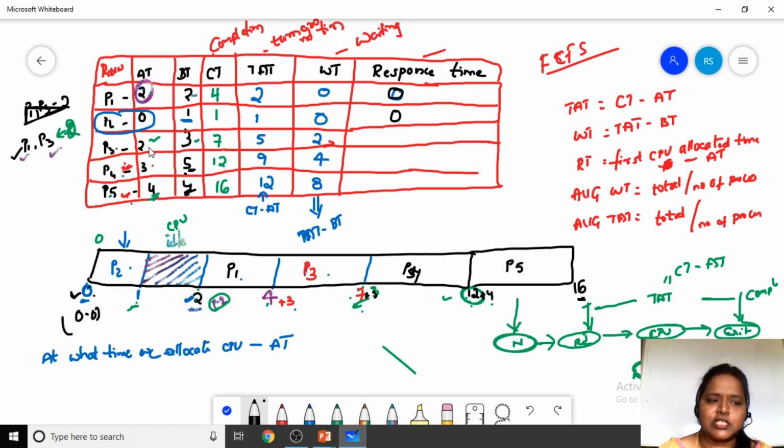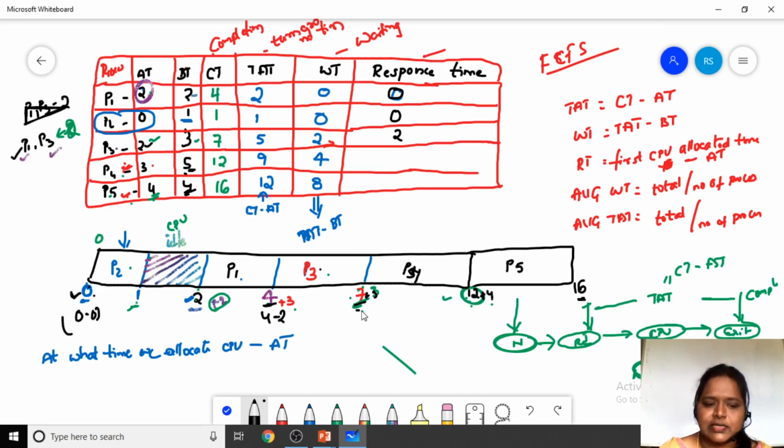Next, for process P3, at what time did we give the CPU? At 4 milliseconds, minus the arrival time of P3, which is 2 milliseconds. So 4 minus 2 equals 2. At what time did we allocate the processor for P4?